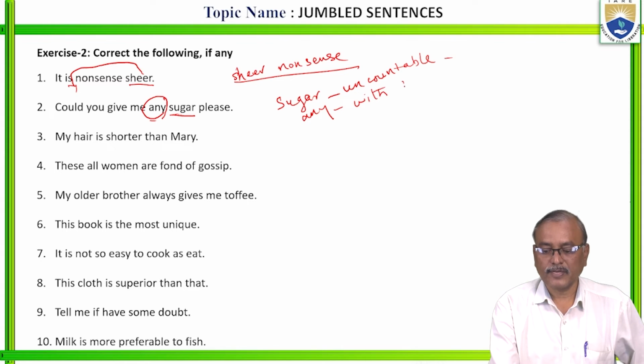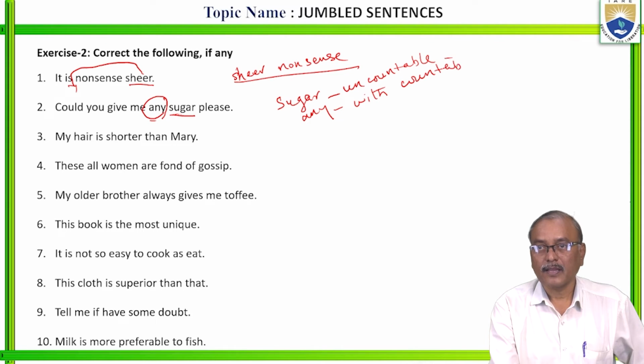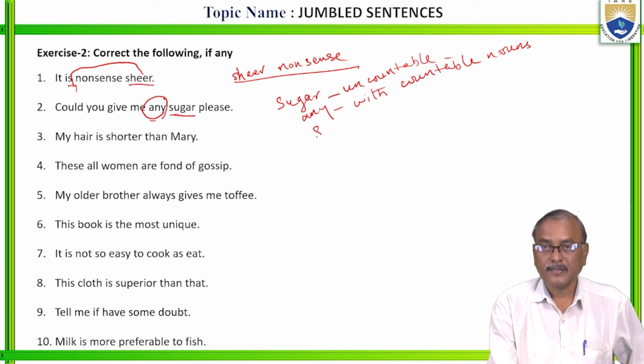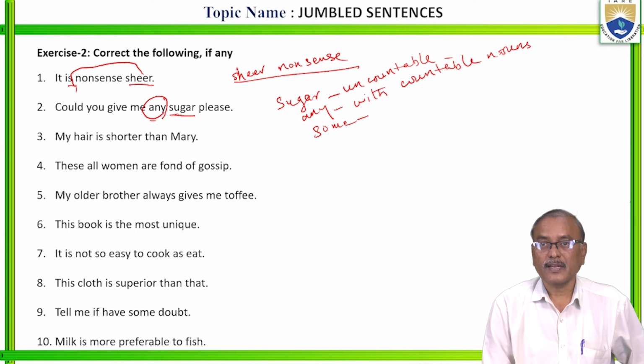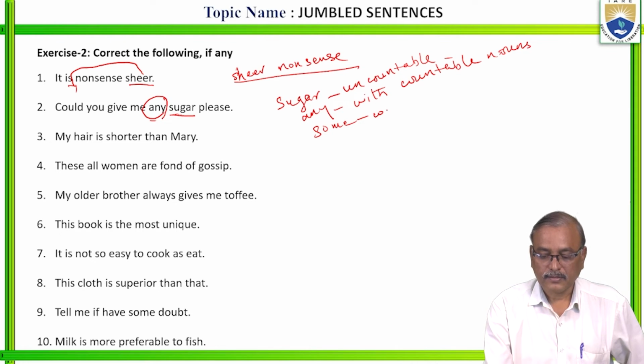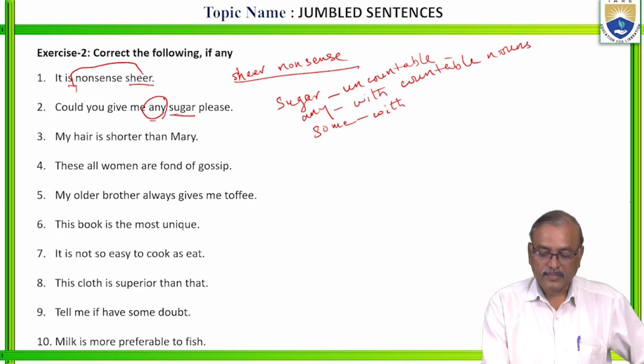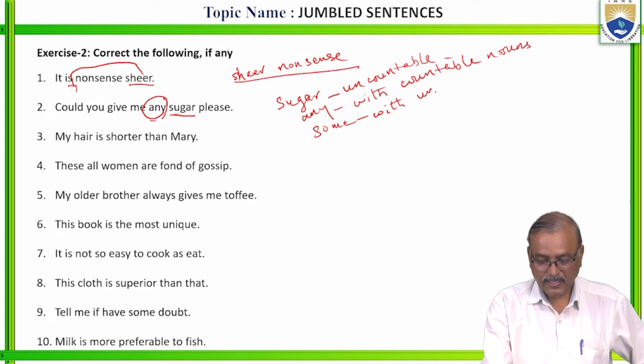Right? So any is used with countable nouns only. So you can use some here. Some is used with uncountable nouns.